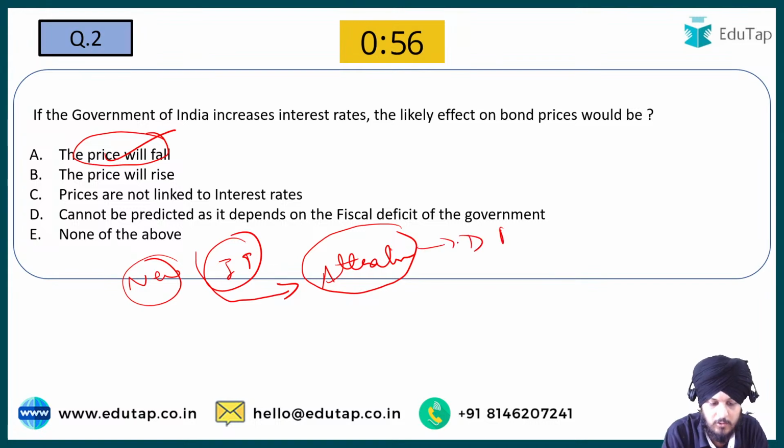Whereas the previously issued bonds, the existing bonds, since they are offering lower interest rates, are going to become unattractive, and since they have become unattractive, their market price is going to fall. And this is what has been asked in the question, so the price is going to fall in this scenario. So A is going to be the answer with respect to this question.